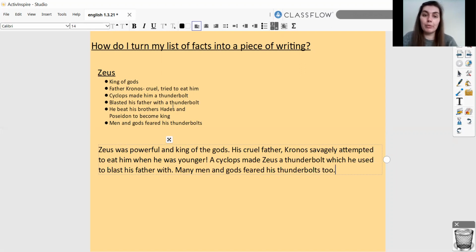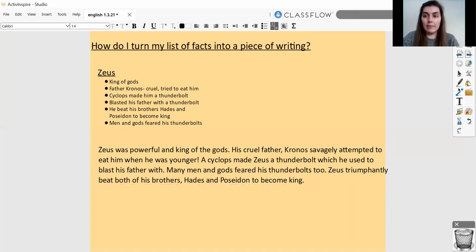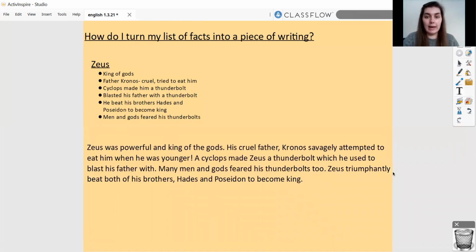So I've included all 3 notes about the thunderbolt in a couple of sentences together. And then lastly, I'm going to say Zeus triumphantly beat both of his brothers, Hades and Poseidon, to become king. So I have managed to turn my notes, my facts, into full sentences to create a paragraph.